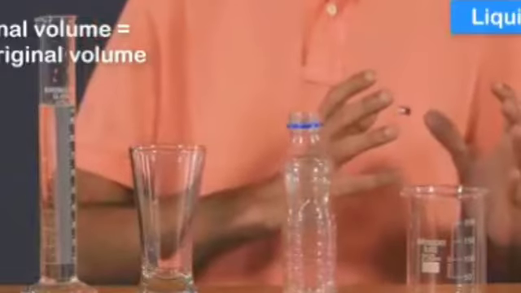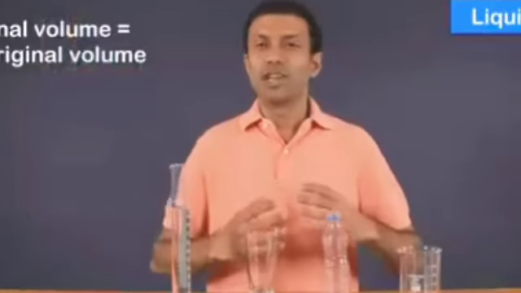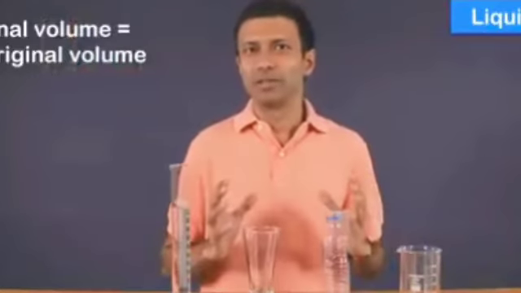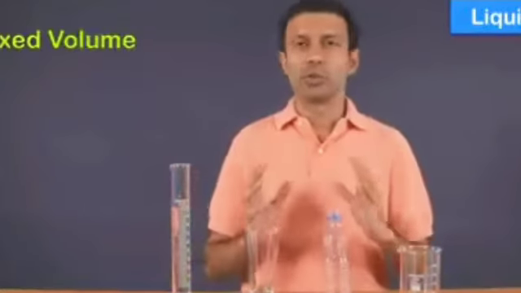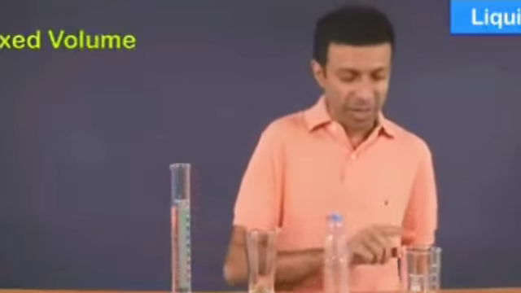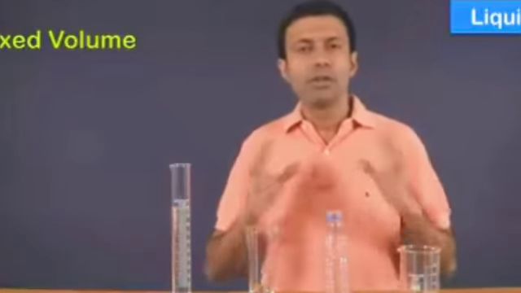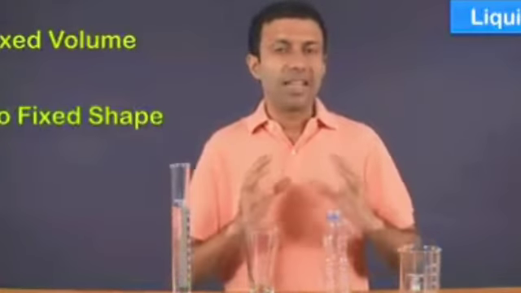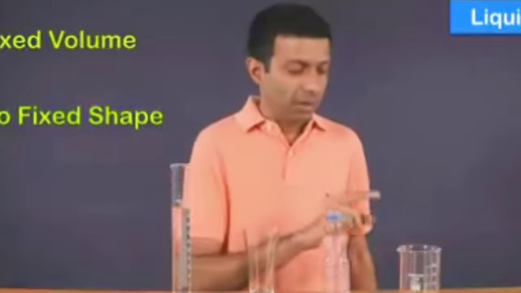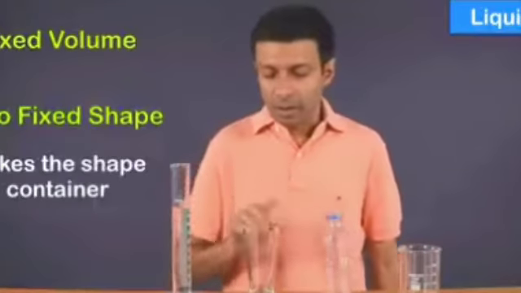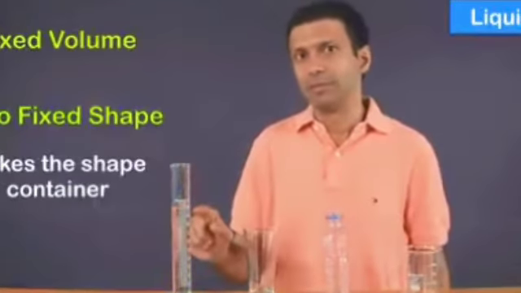original volume. So what's the conclusion from our experiment? Liquids have a fixed volume. It was 100 ml all the way through. But they don't have a fixed shape. As you saw in the experiment, the liquid takes the shape of the container it is put in.